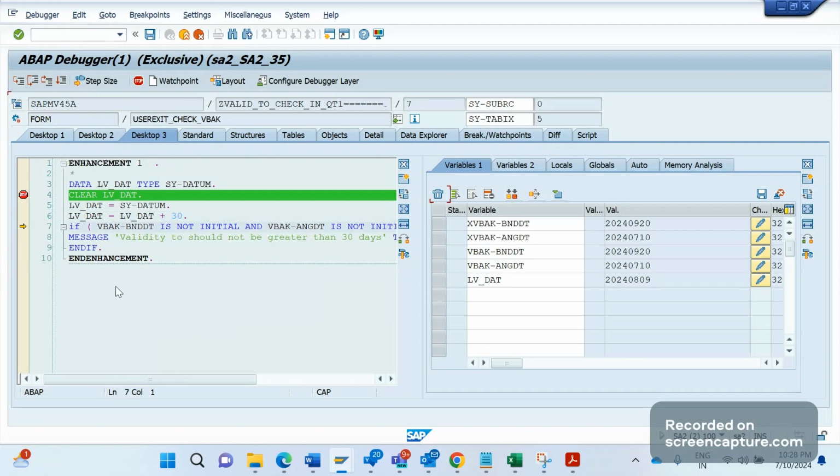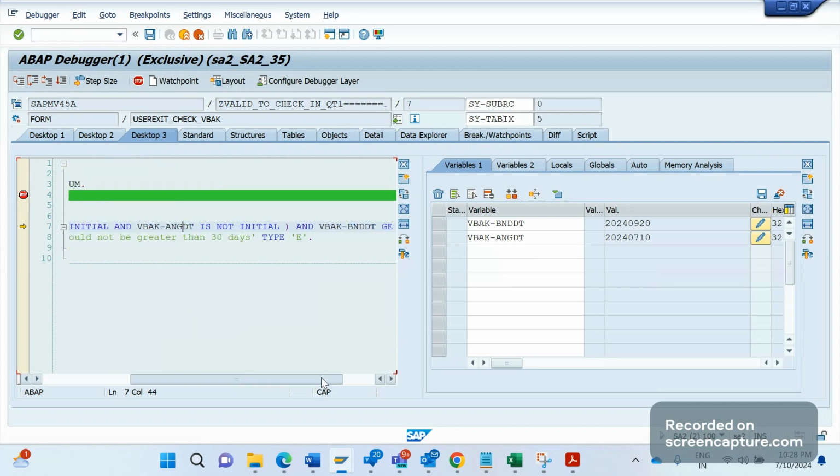Okay, BNDDT is 920 and ANDTT is 710. And BNDDT is greater than or equal to LVDAT. So BNDDT, valid to, is greater than LVDAT.